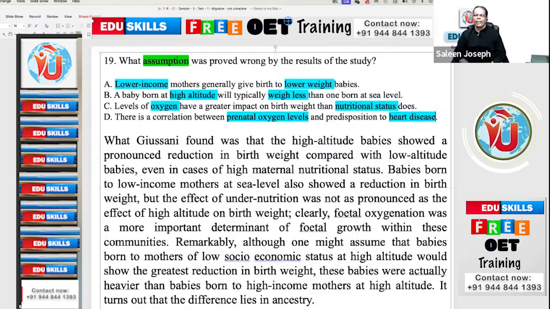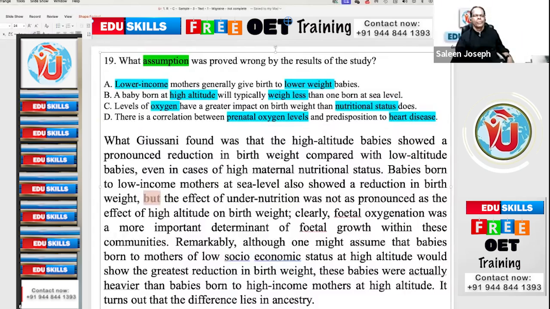Okay. Now, any word that needs to be highlighted? Contrast word. Which one? In the fifth sentence there is "but": but the effect of undernutrition. One, two, three, four, five. But, yes. There is also "although", also "remarkably".